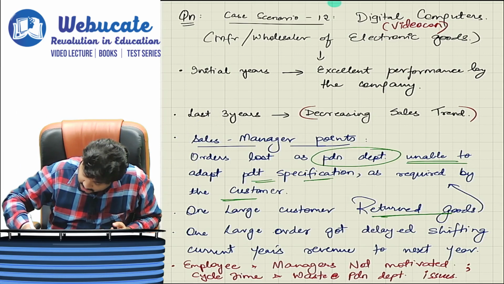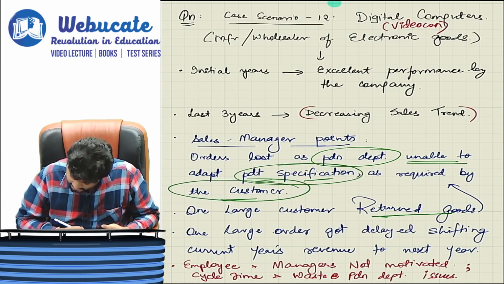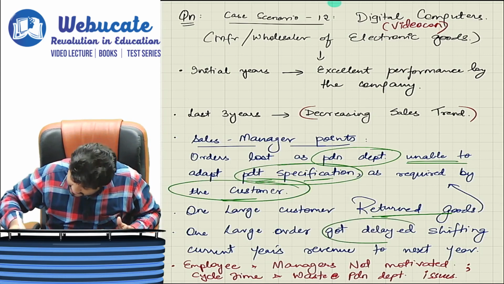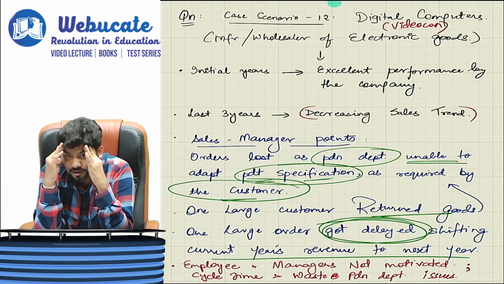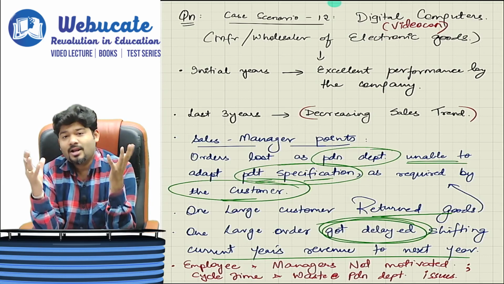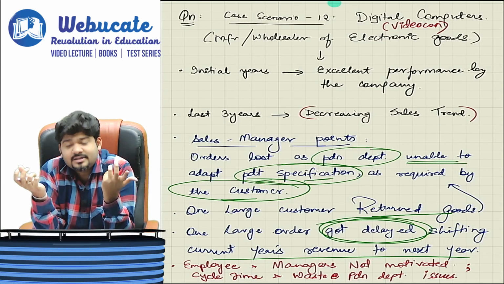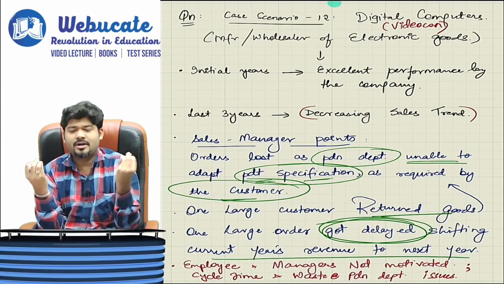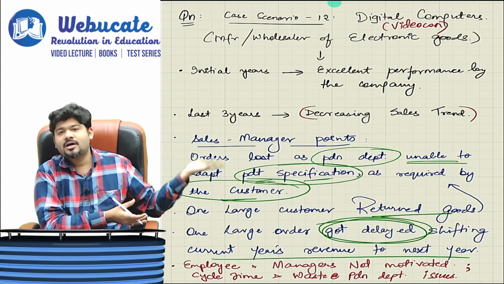Why? Because of product specification by the customer. One large order got delayed, shifting current year's revenue to the next year. Oh gosh. So one large order was there, it got delayed. Why did it get delayed? Again, maybe you are not equipped enough to manage the large orders.